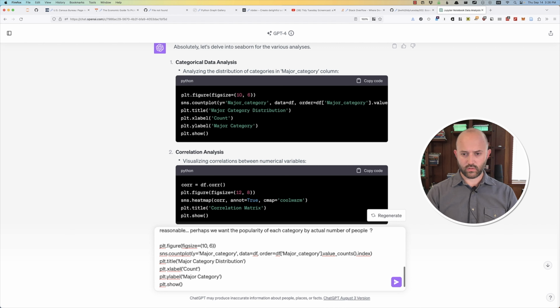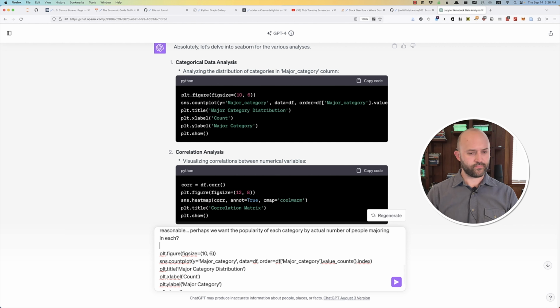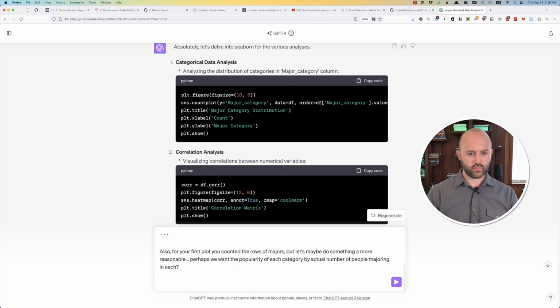Of people majoring in each. Can you redo with that? If you need the name of the column, let me know.